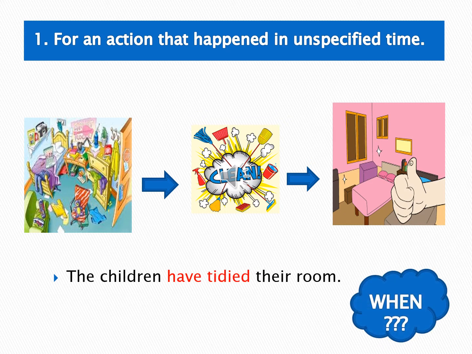Okay. Now look at this slide. It is stated that for an action that happened in unspecific time. Unspecific times in bahasa mean waktu yang tidak spesifik. The example of the sentence here is, the children have tidied their room. So here we can see the subject is the children, and followed by have, and the verb 3 is tidied.